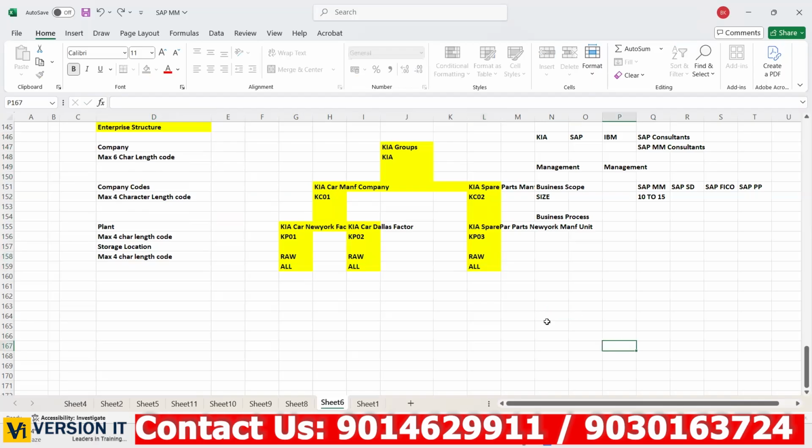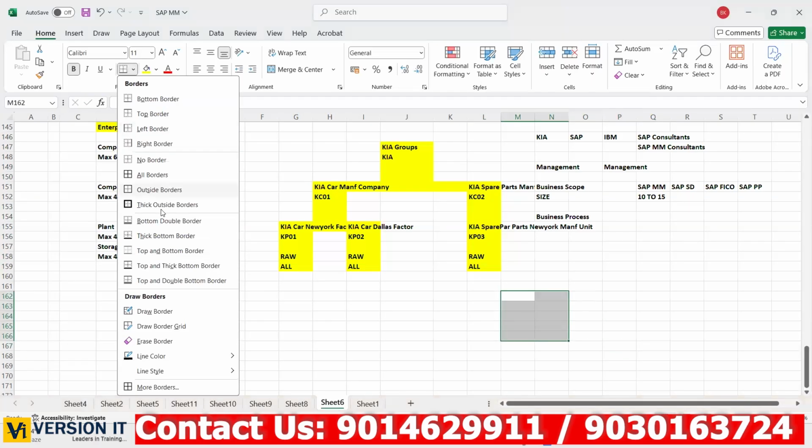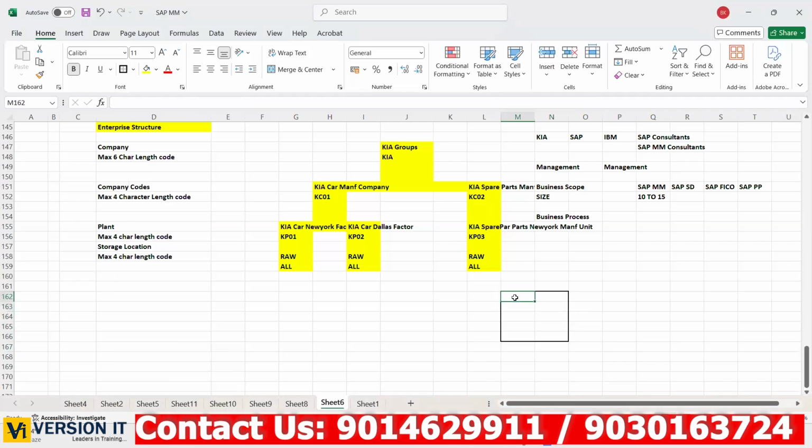Why? Because, for example, we have 2 different plants. Let us assume this is plant A and this is plant B. Both plants are very near, side by side. Now this plant is in street A and the other plant is in street B, let us assume. Now all materials related to this plant I'll store in this storage location.